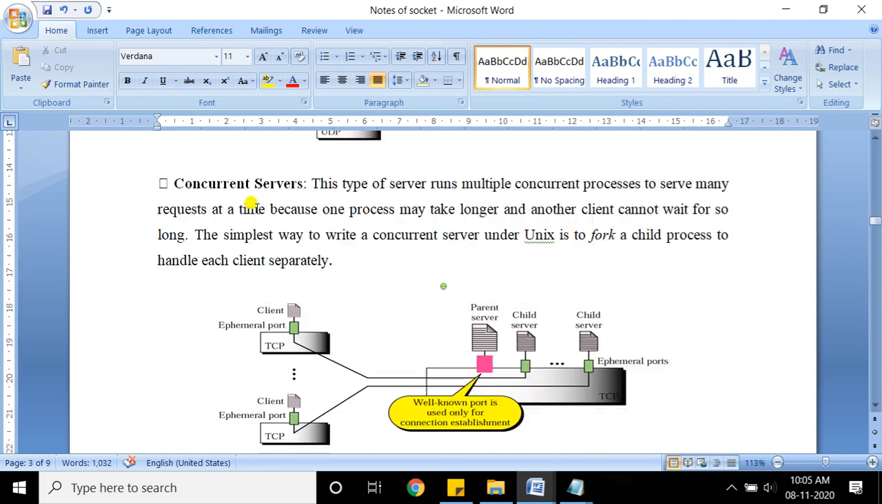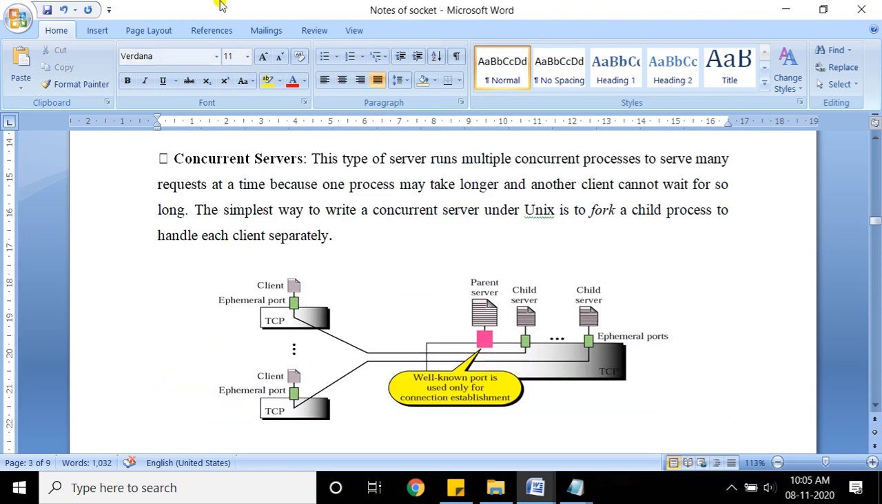And the next is concurrent. Look at the diagram of concurrent. Concurrent server means the server can handle the requests from many clients at a time. Why? Because, this is a very important diagram, the server will create its own child. It creates its own clones. It's very similar to a clone. So the server can handle the requests from many clients at a time. That is what is called a concurrent server.